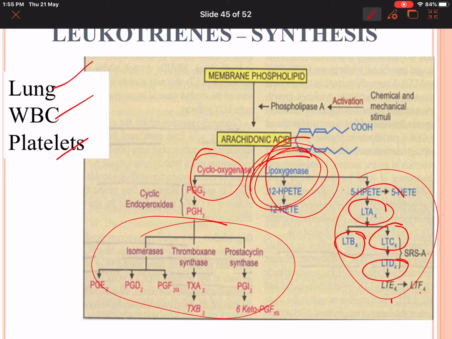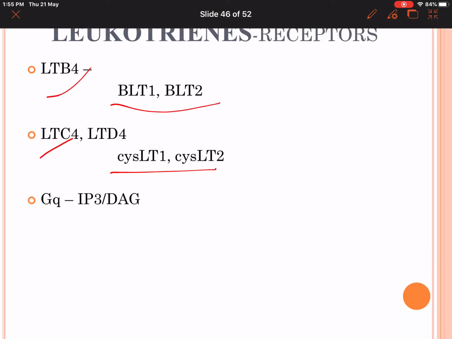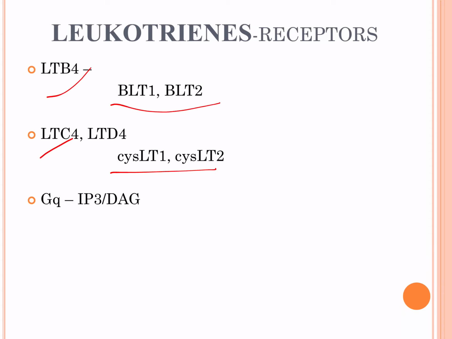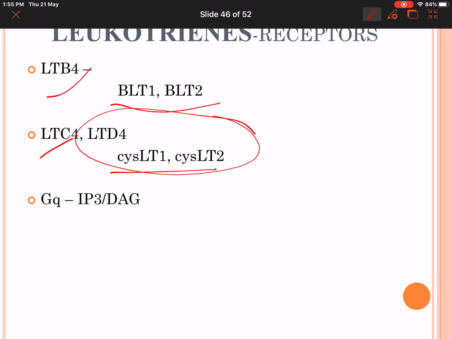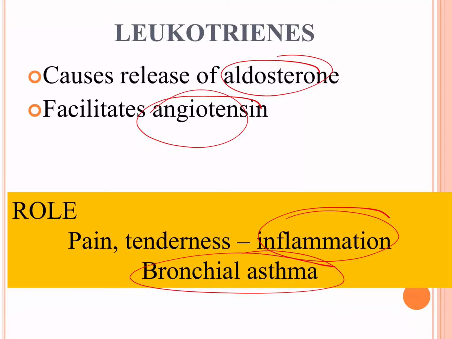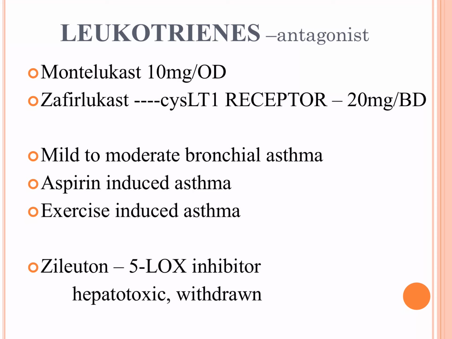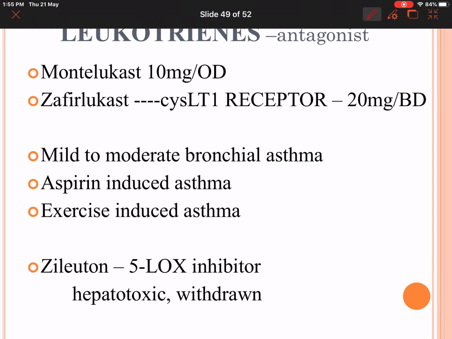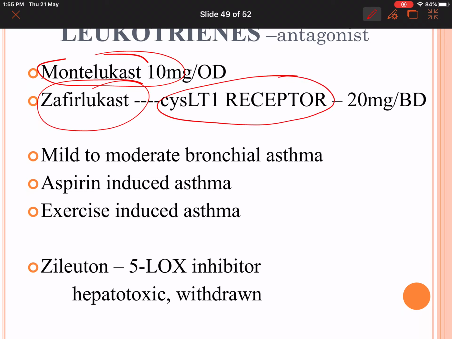So what are the other drugs which we have? We have leukotriene receptor antagonists, that is cysLT1 and cysLT2 receptor antagonists. Let's look at the molecules which are receptor antagonists. We have two, montelukast and zafirlukast. They are antagonists at cysLT1 receptors. Where can they be used? They are used in mild to moderate bronchial asthma, aspirin-induced asthma, and exercise-induced asthma.